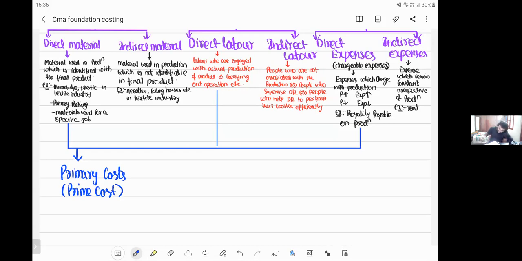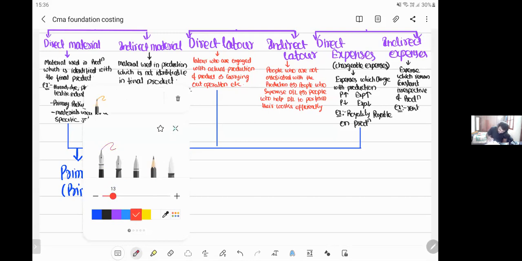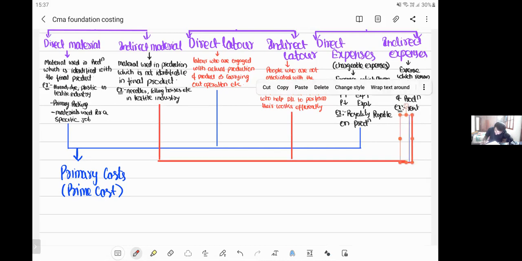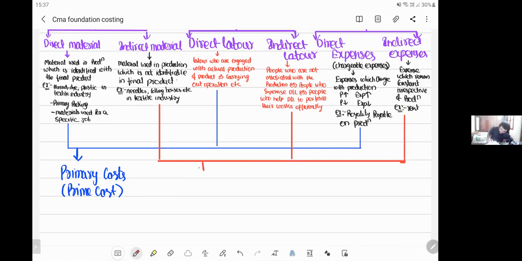Next, indirect material, indirect labor, and indirect expenses. These 3 together we call indirect costs, or you can call it by one more name, overheads.